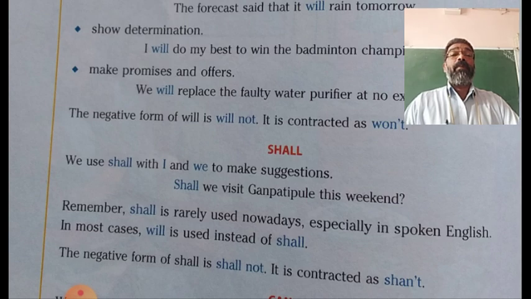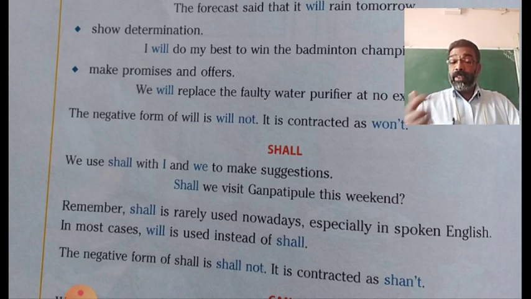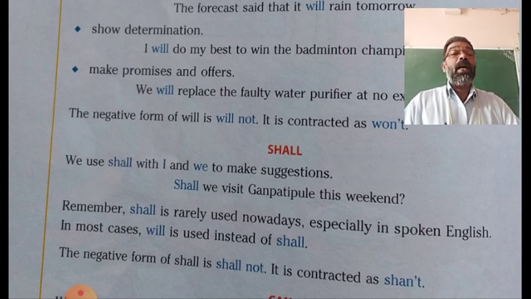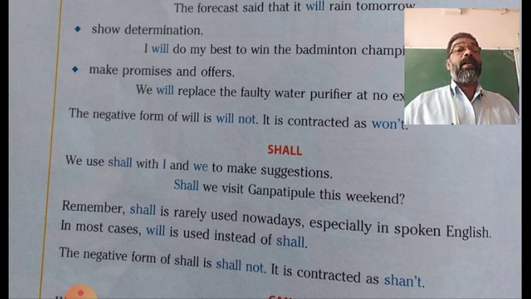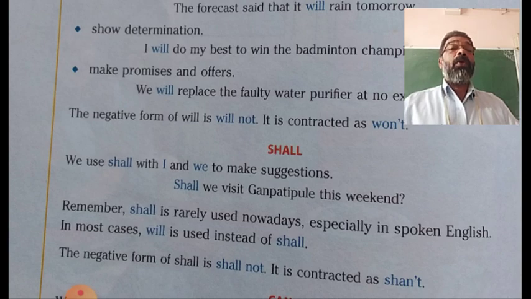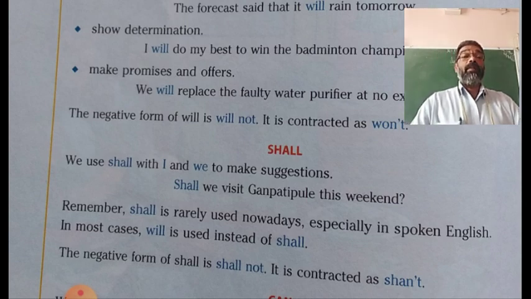Though, as I said before, grammatically it is proper to use shall with I and we, nowadays shall is very rarely used. With all the subjects, will is used in place of shall. Only in some special cases we use shall.